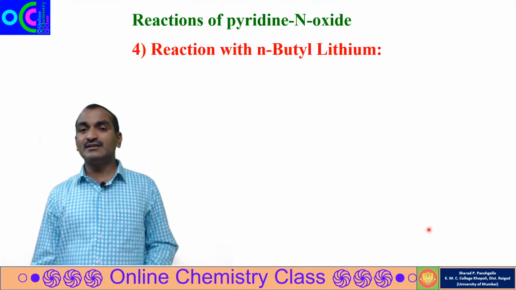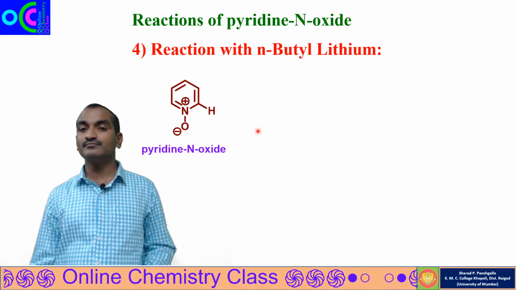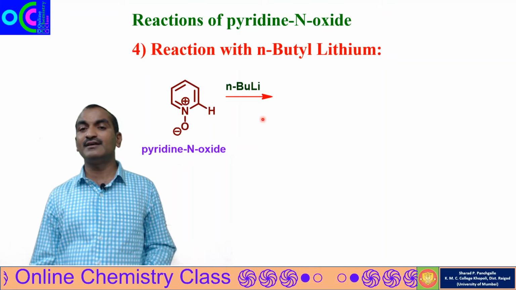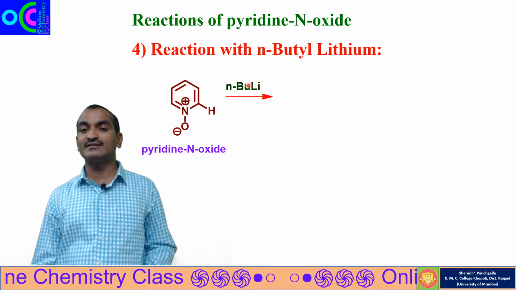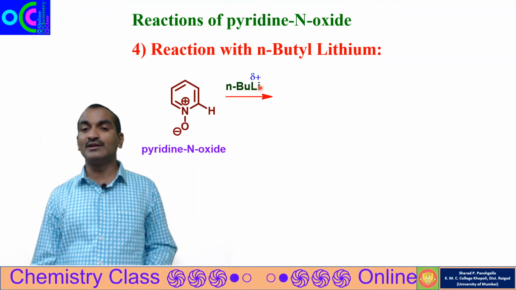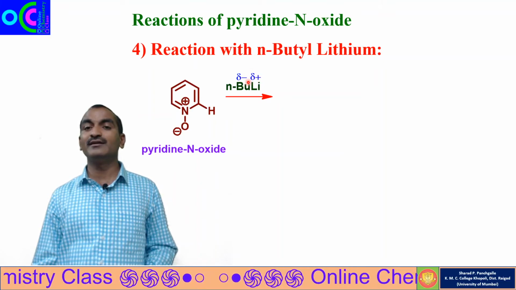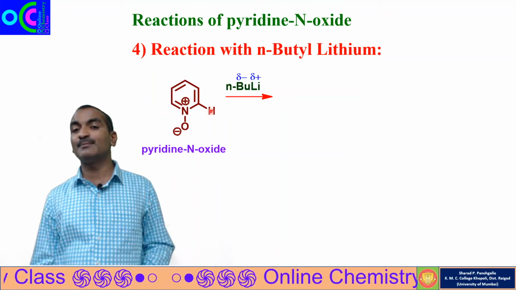The next reaction is reaction with n-butyllithium. So pyridine N oxide when treated with n-butyllithium. Lithium is a metal that is attached to carbon, so lithium will have the positive charge and butyl group will have the negative charge. This negatively charged butyl group will abstract the proton.